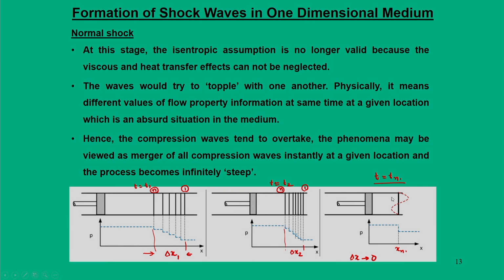This merger of shock waves, in this case, becomes a normal shock. In other words, there is no compression of waves as such now. In these two situations there are an infinite number of compression waves, but in this situation there are no compression waves, because all these compression waves have merged into a shock wave.